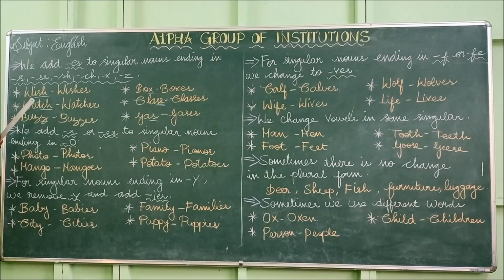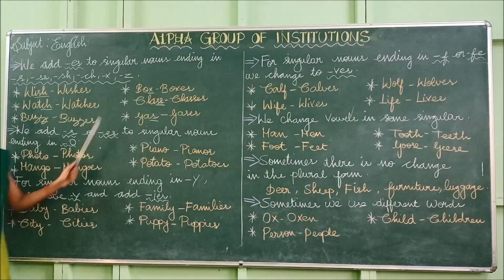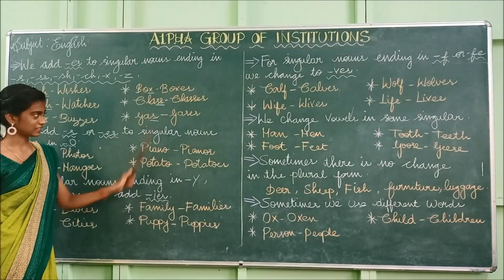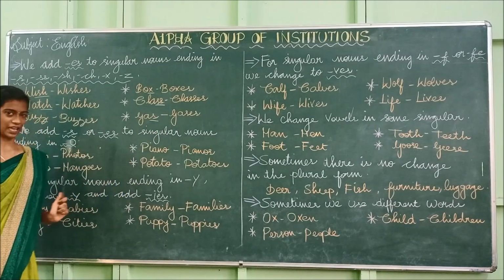So if it ends with the letter s, ss, sh, ch, x, and z, we have to add es. Shall we read it once again? Wish, wishes, watch, watches, bus, buses, box, boxes, class, classes, gas, gases.